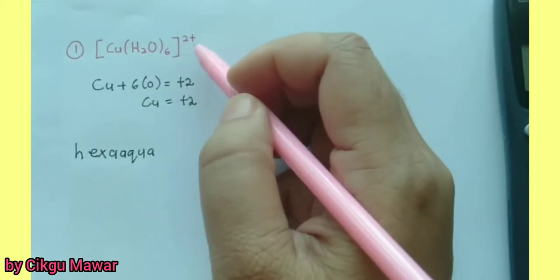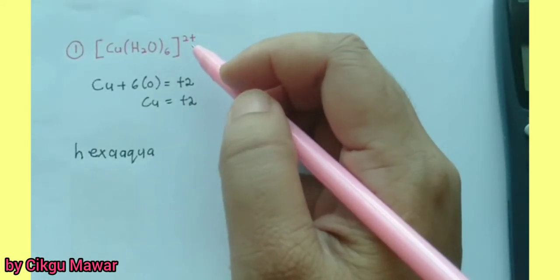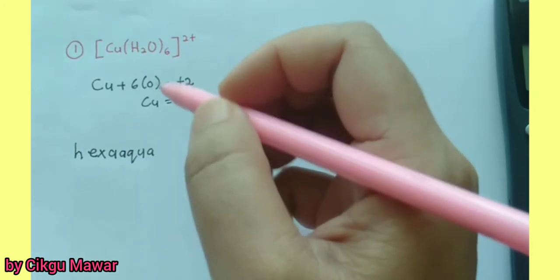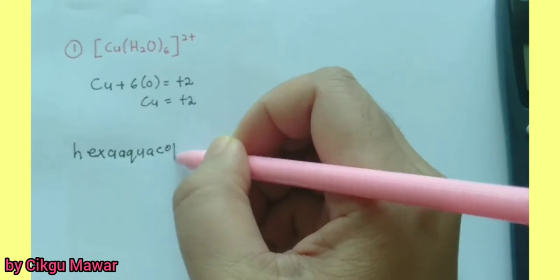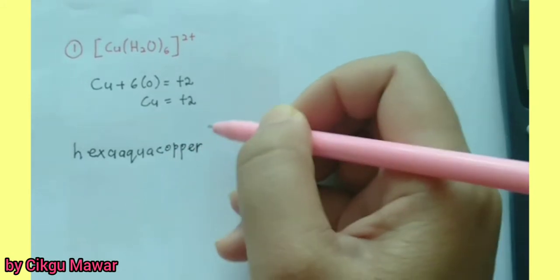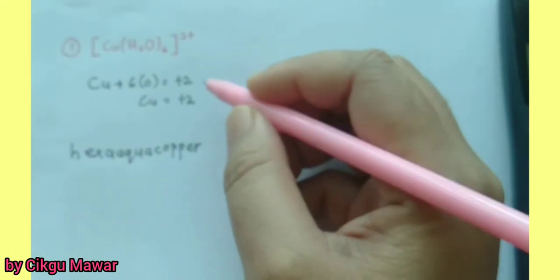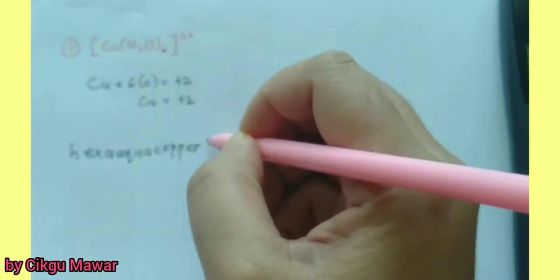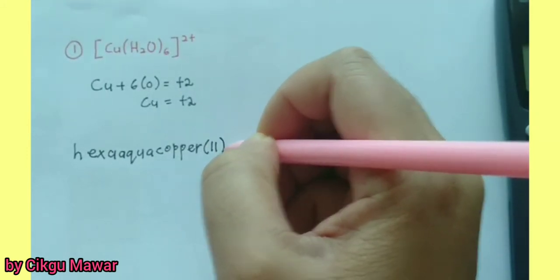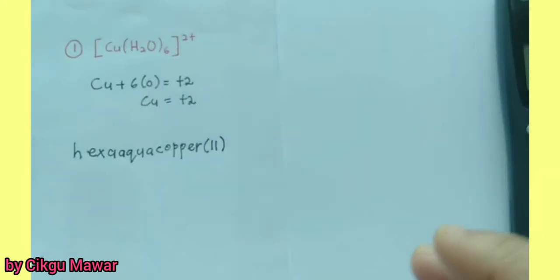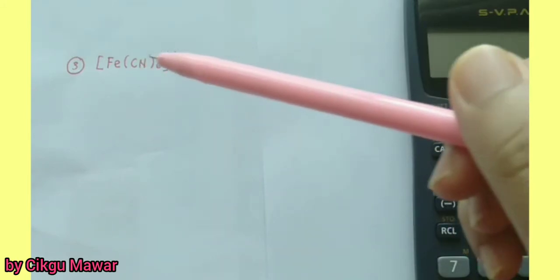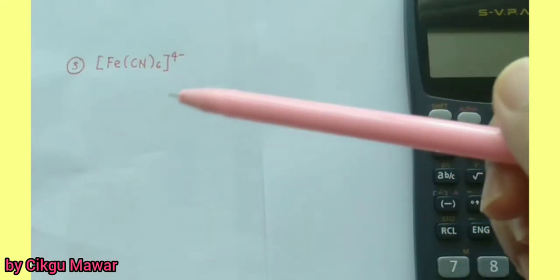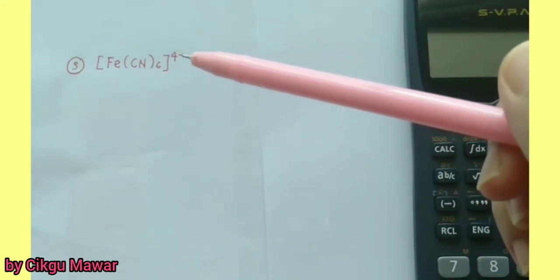Since it is a positive cation, we do not need to change the central metal name, so we just put copper, followed by the oxidation number, which is 2, in Roman numerals. So settled for the first question: hexaaquacopper(II).